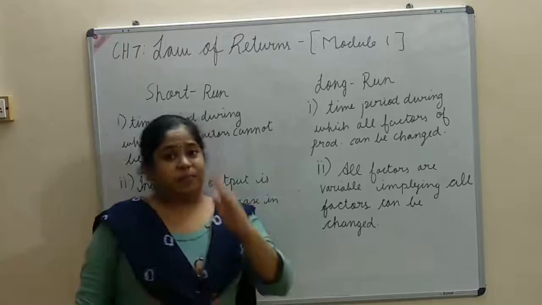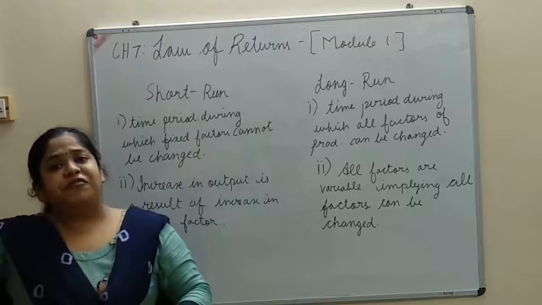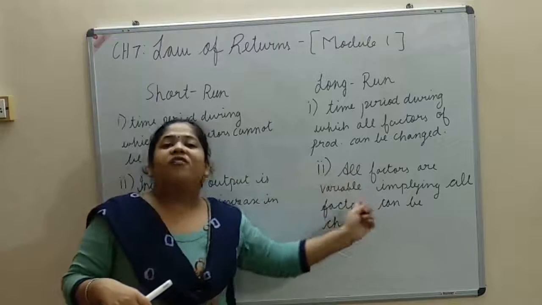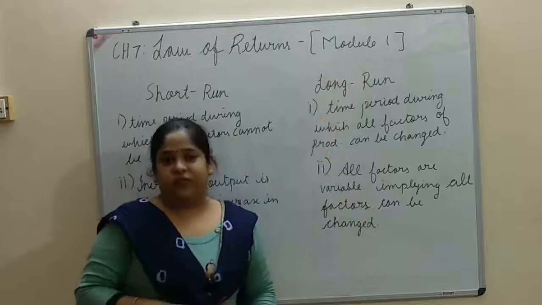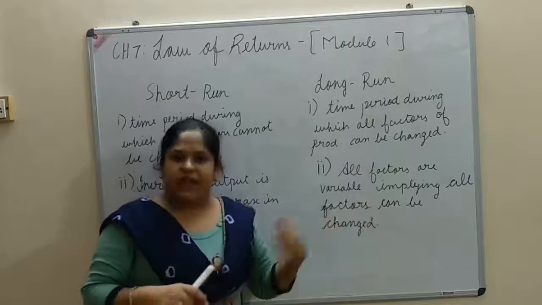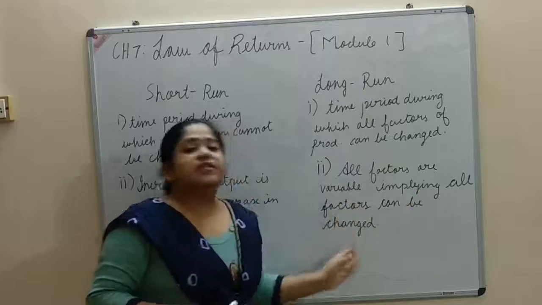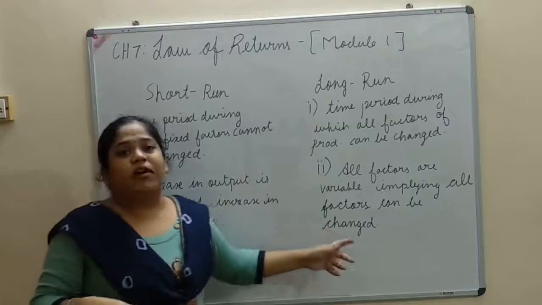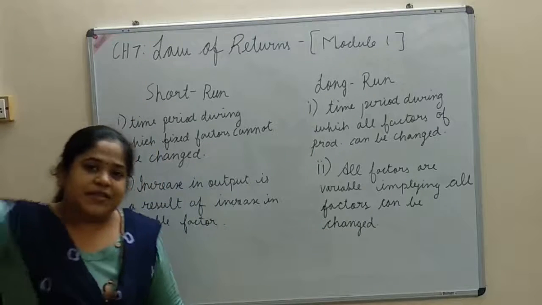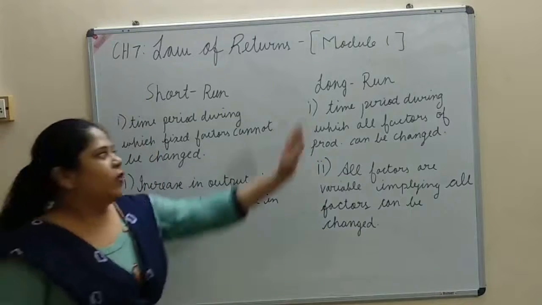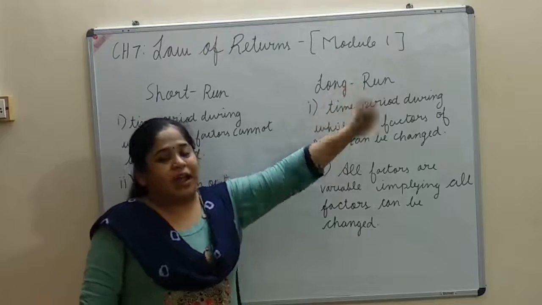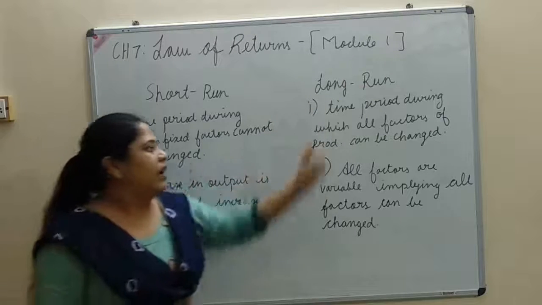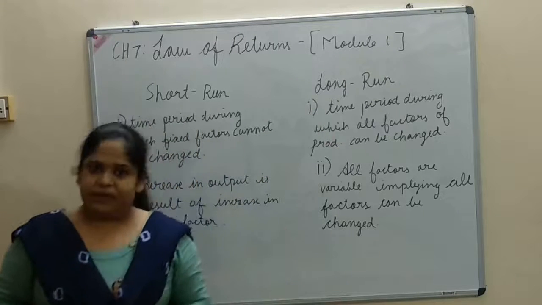On the other hand, a time period of 5 to 6 or 7 years is a very huge time period. So all factors can be changed in the case of long run. All factors are variable, implying all factors can be changed. It means that increase in output in case of long run can be brought by increase in all the factors, because in long run all factors are variable.